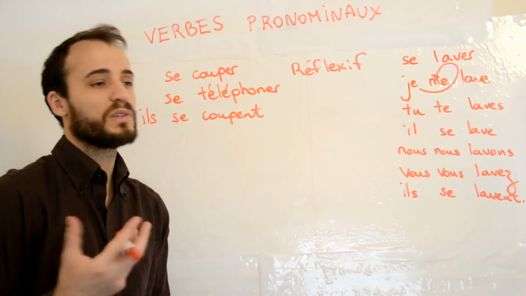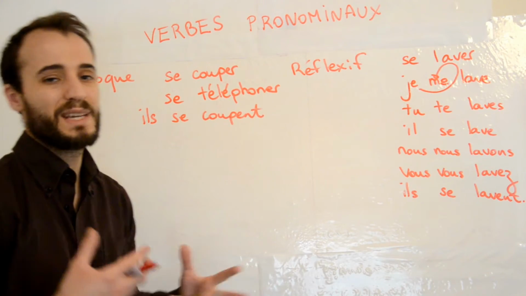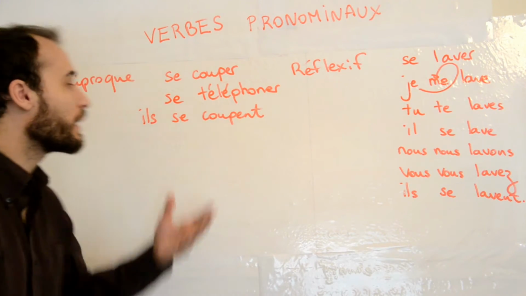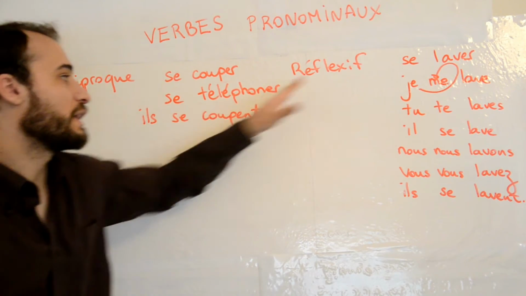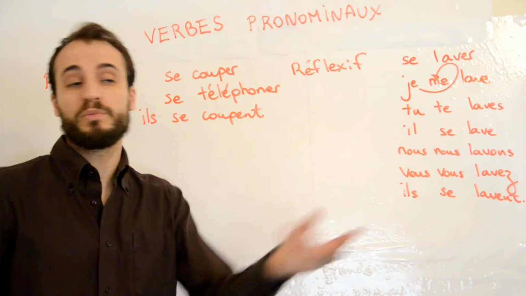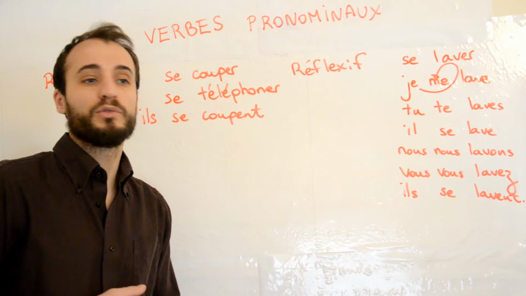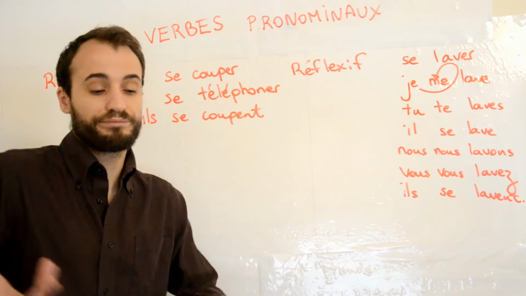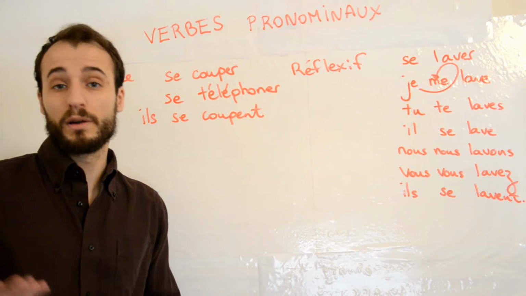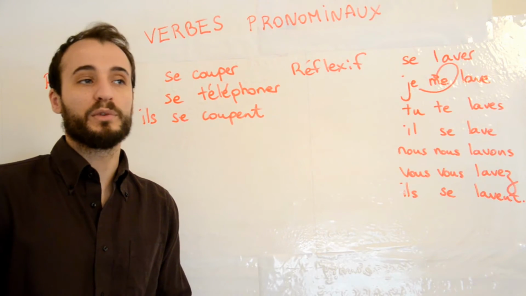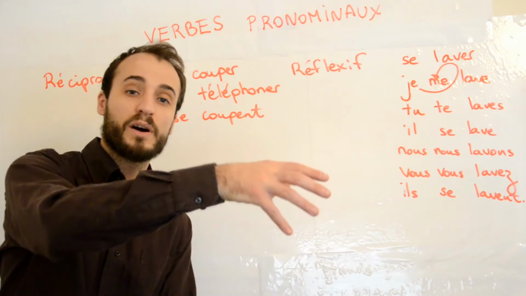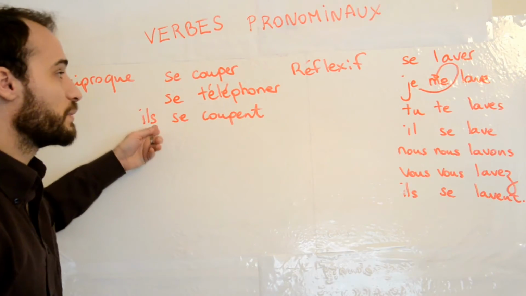Okay, so you see here the very meaning of the verb indicates that it's more likely a reciprocal aspect than the reflexive one. But you can have two people calling themselves to know where their phones are. That's totally fine as well. But most of the time you have two people calling each other. So it's a reciprocal aspect.